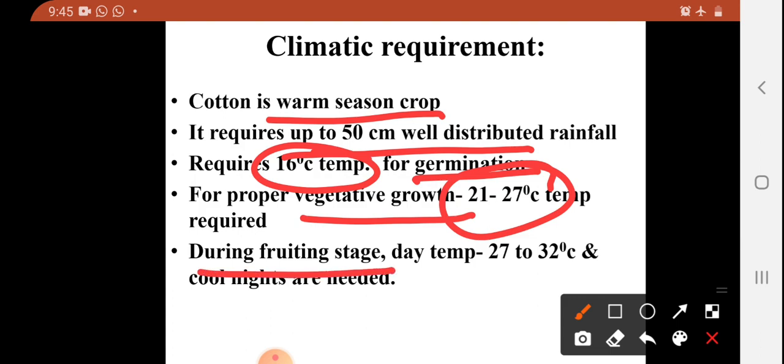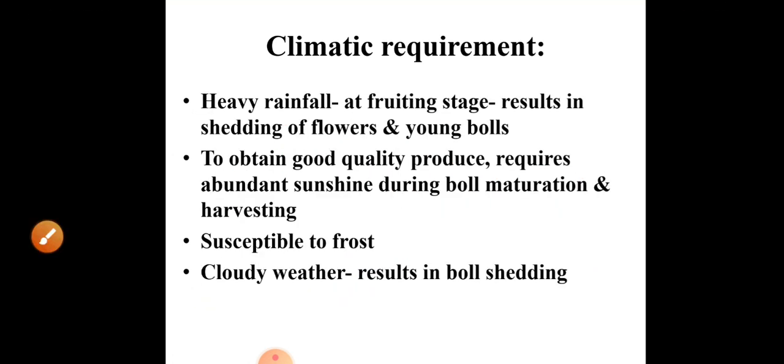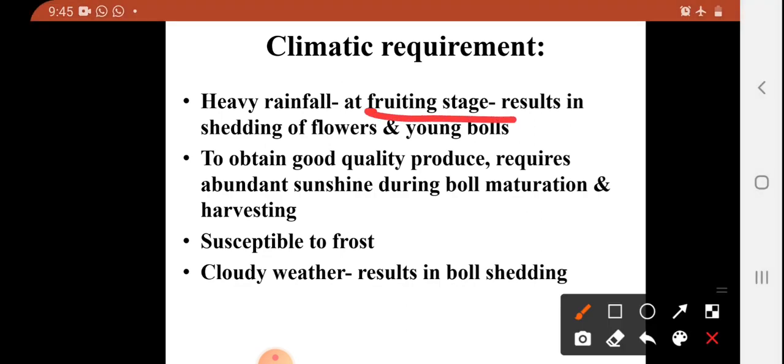At the time of the fruiting stage, this crop requires 27 to 32 degrees Celsius temperature, and cool nights are important. Heavy rainfall at the fruiting stage sheds off flowers and young developed bolls, and it reduces the yield of the crop.